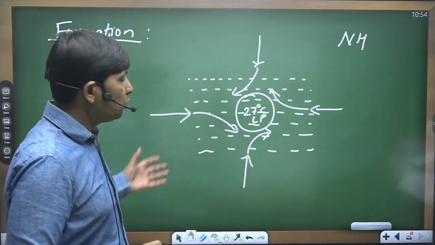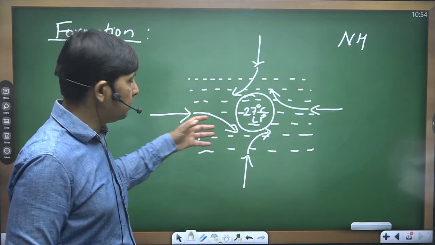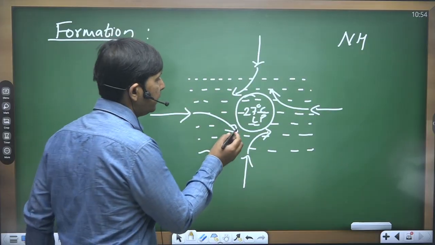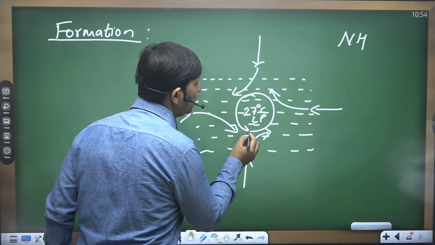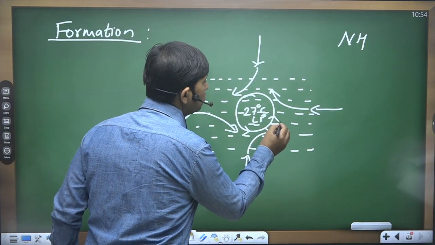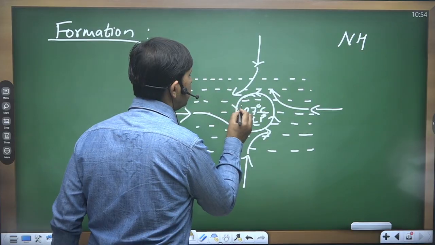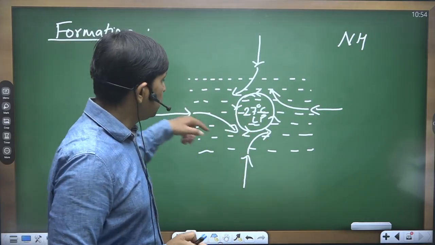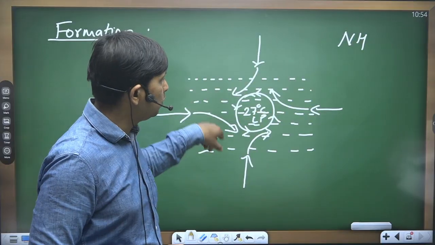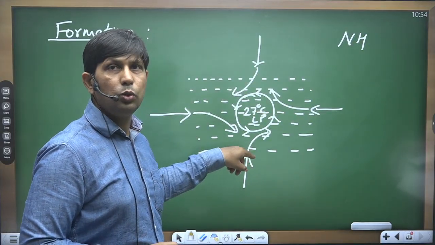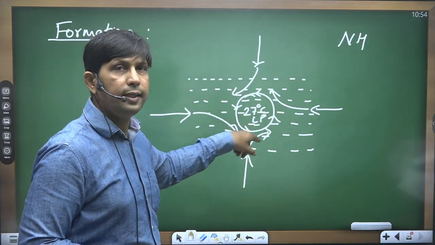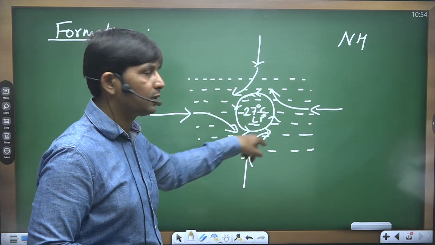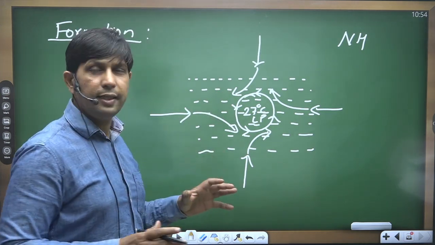Now this turning of the winds hits the local wind or local air and makes them move in anti-clockwise direction in case of the northern hemisphere. So this rightward turning hits the local winds and makes the local wind circulate around the low pressure in anti-clockwise direction. So what is happening over here?